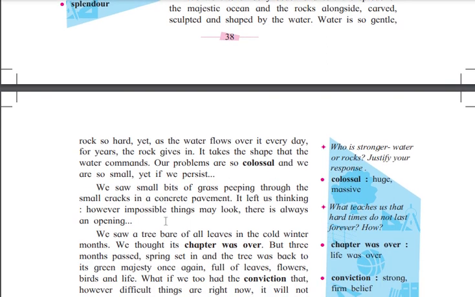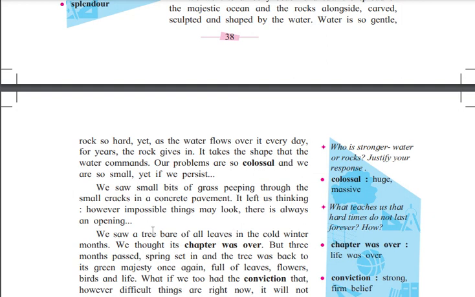And we saw small bits of grass peeping through the small cracks in a concrete pavement. So the writer is saying that there is a small grass coming from the concrete pavement, and it left us thinking, however impossible things may look, there is always an opening.